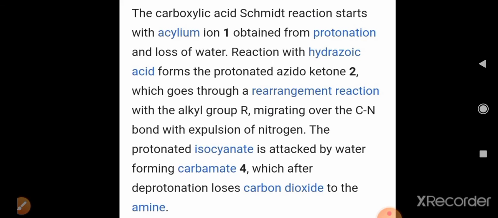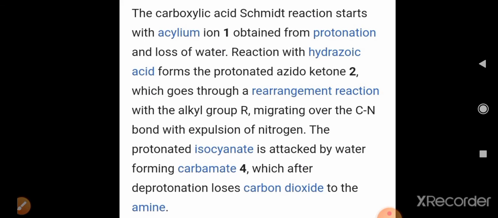After that, there is loss of a water molecule. The product of the mechanism obtained is then reacted with hydrazoic acid to form a protonated azidoketone, denoted by the number 2, which undergoes rearrangement by migration of the alkyl group from carbon to nitrogen.